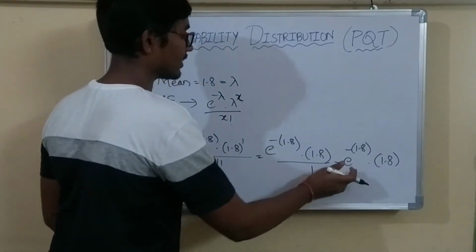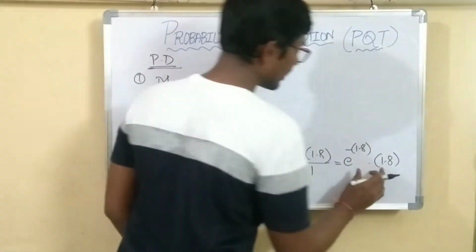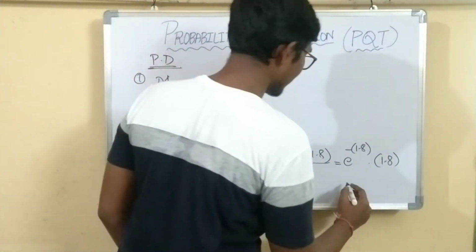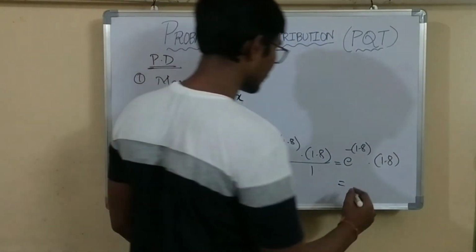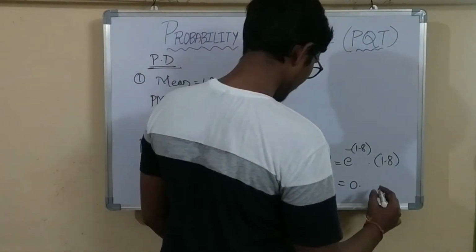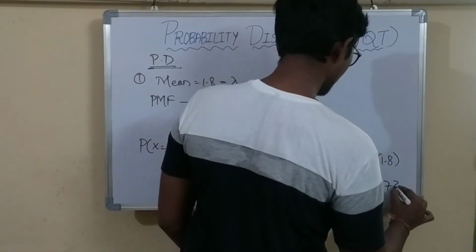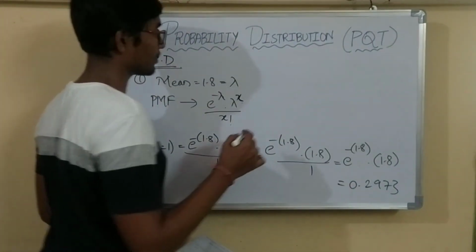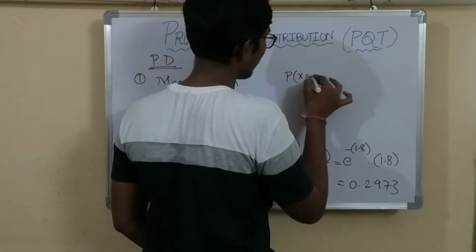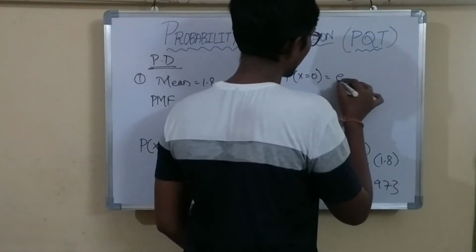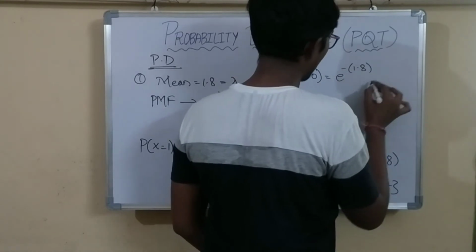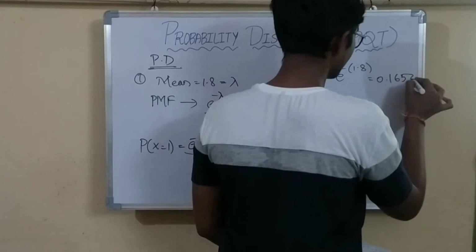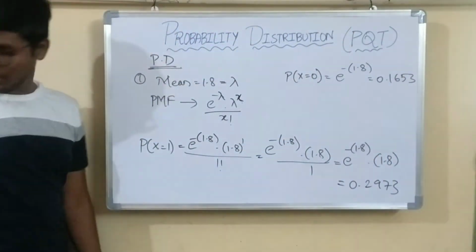You can write like this only, or you can find the value of this multiplication and e power minus 1.8 from the calculator. I have found this already before, and I am writing the answer here. It is 0.2973. If you want, you can calculate it from the calculator. For the previous problem, P of x equals 0, the exact value is e power minus 1.8, and the value for this is 0.1653. So this is the value for without a breakdown.